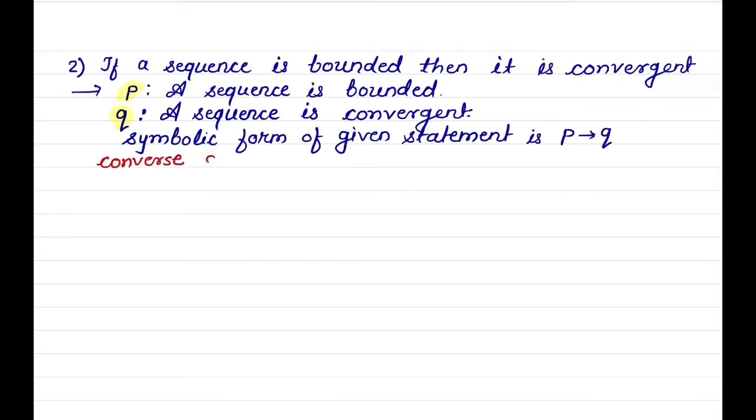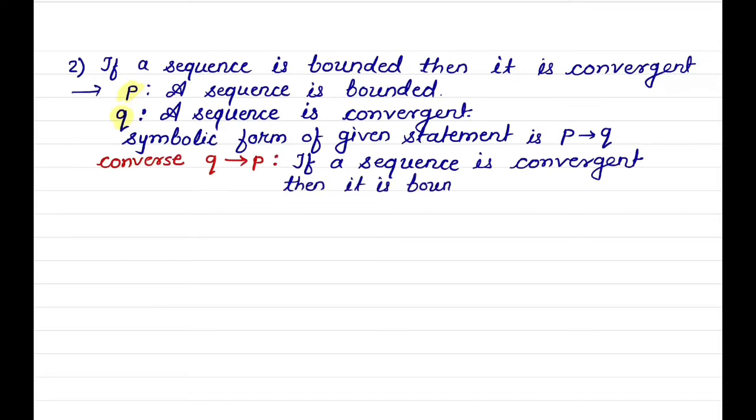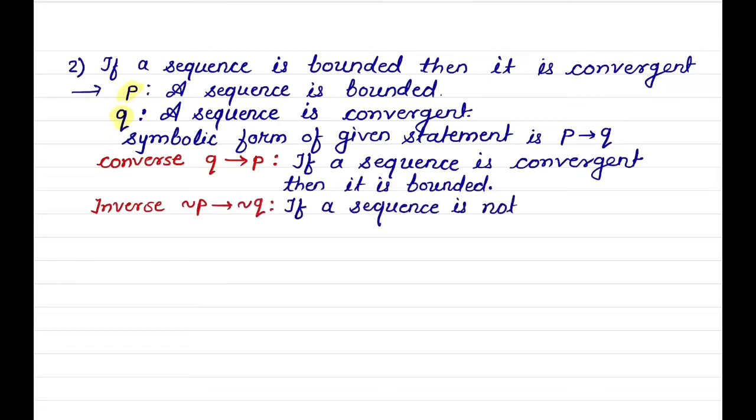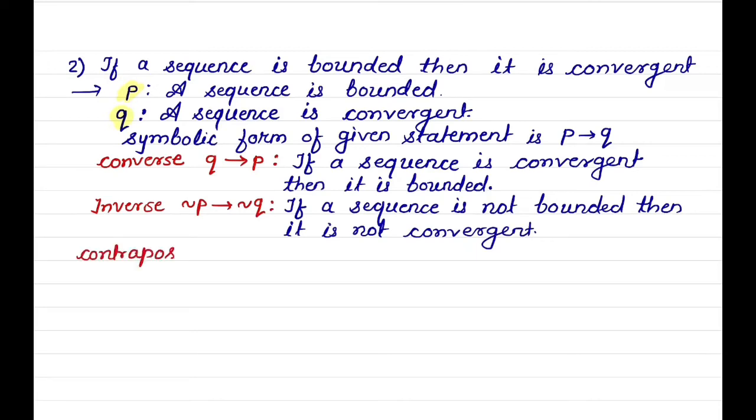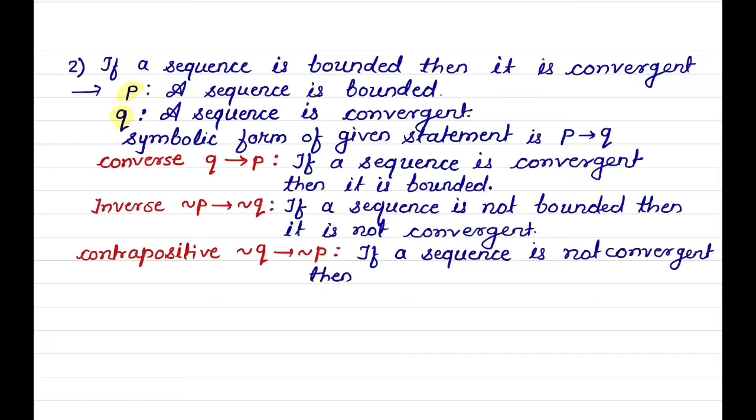Then the converse is Q implies P. If a sequence is convergent then it is bounded. Inverse: negation of P implies negation of Q. If a sequence is not bounded then it is not convergent. And contrapositive: negation of Q implies negation of P. If a sequence is not convergent then it is not bounded is the contrapositive.